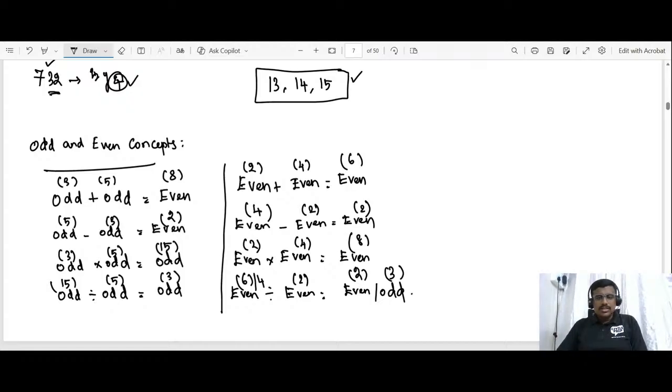This is for odd terms and this is for even terms. So please note it down. Then we shall go for odd even terms.